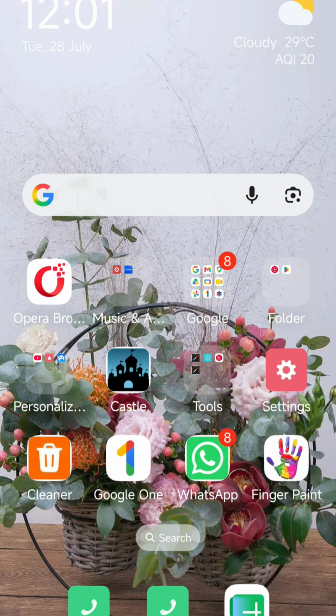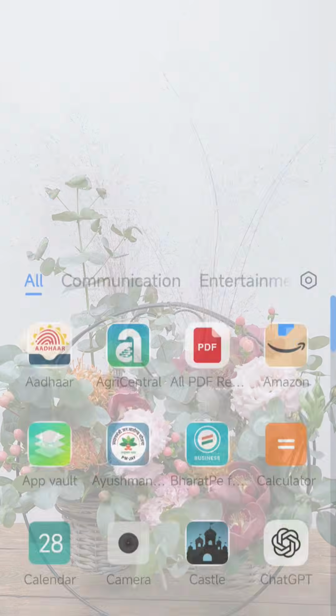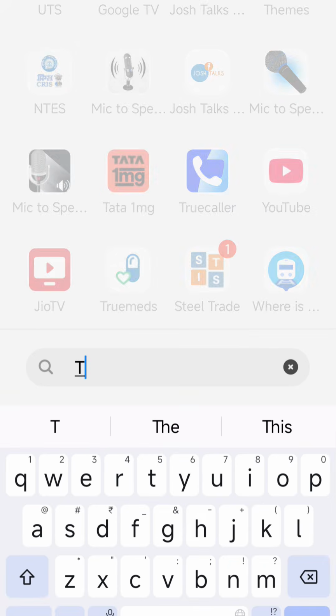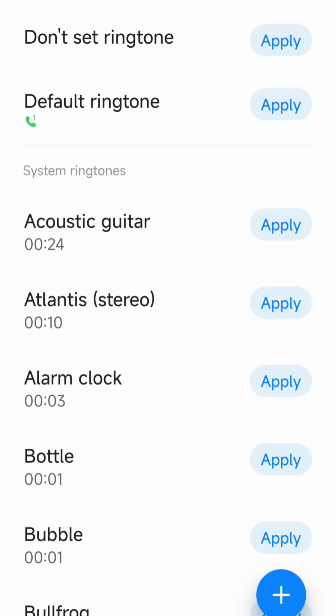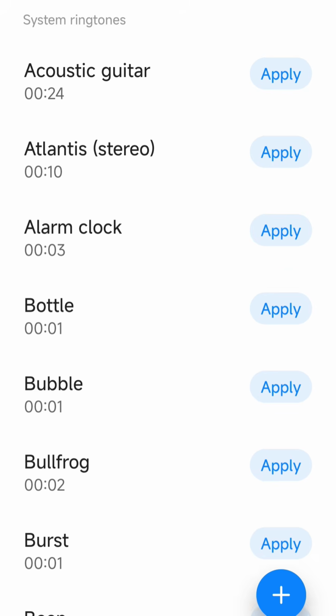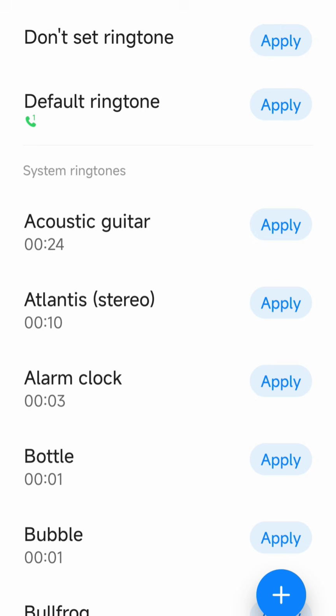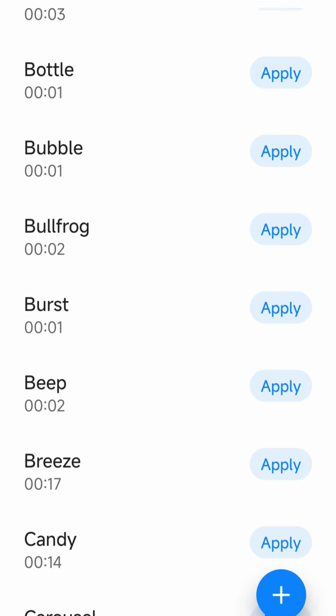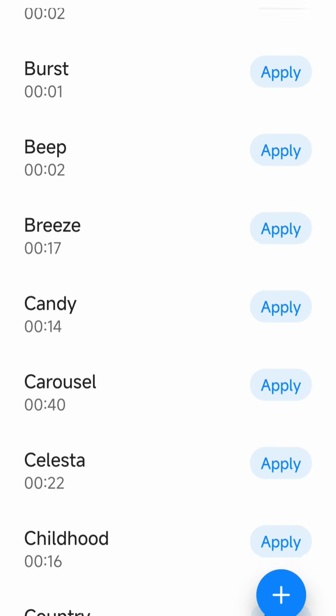First, open the theme app. If you can't find it, simply search for themes and open it. Then simply choose which ringtones you want to set.